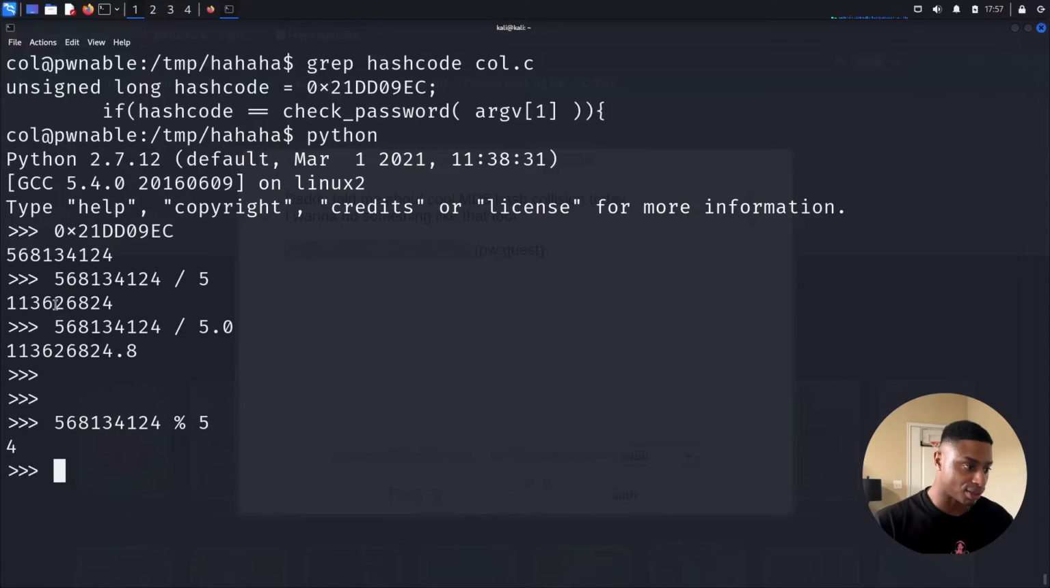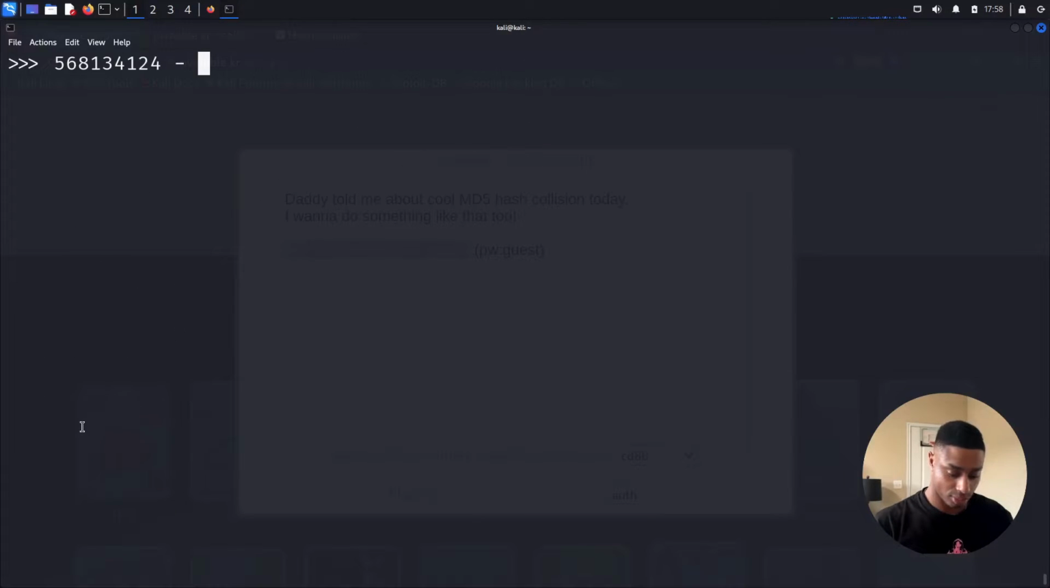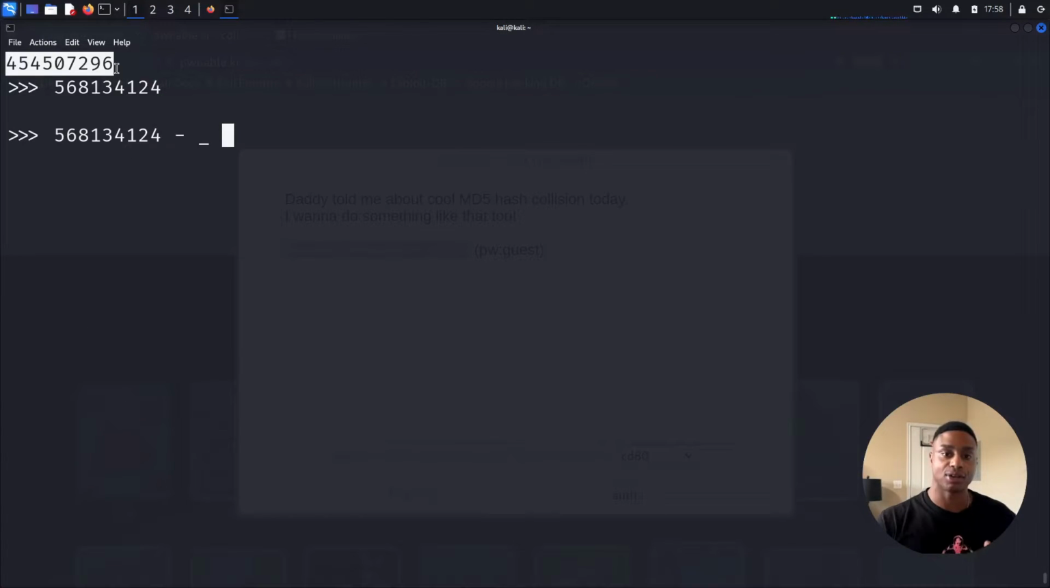So let's grab this first value, multiply that by 4, and we get this big number. So let's subtract our original value from that remainder. And as short code in Python, if you want to get the last return value, you can just do an underscore.